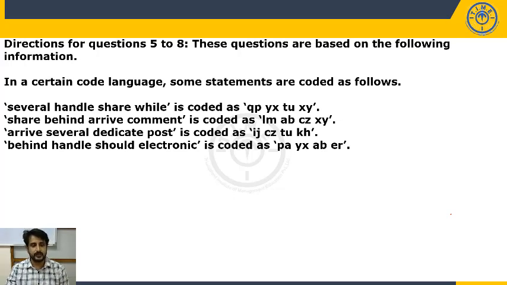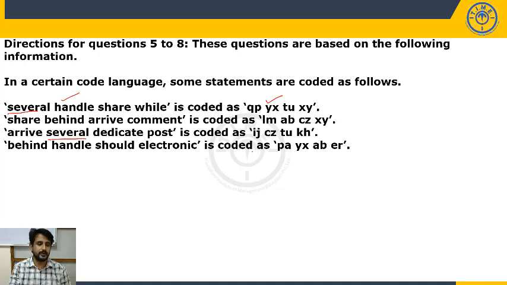What is given in a certain code language? Some statements are coded as follows. So we have given words on the left side and codes on the right side. Do we have a common term? Check it once. Yes, we have a common term, several.